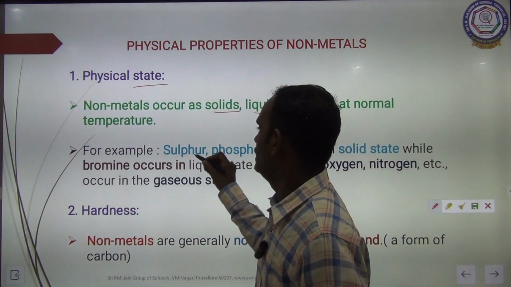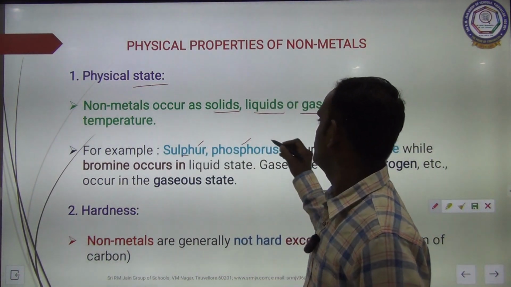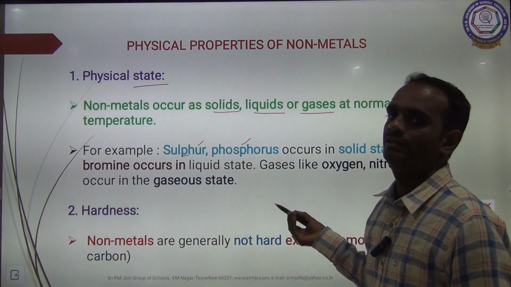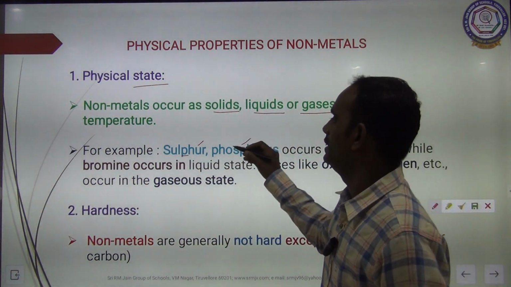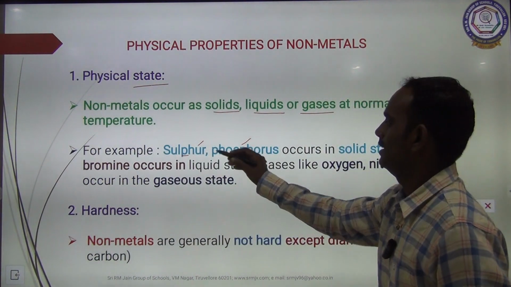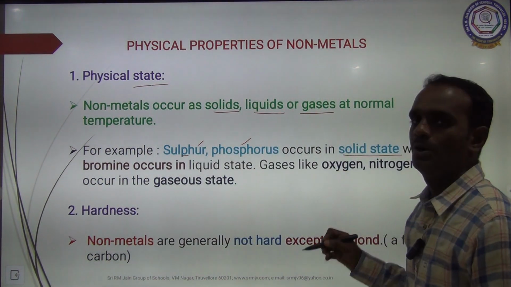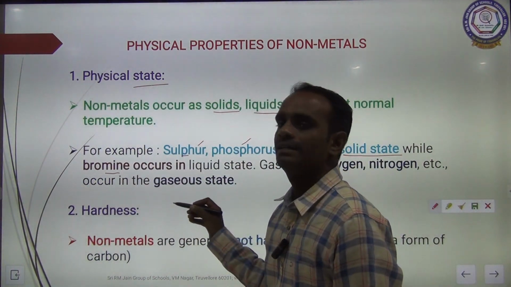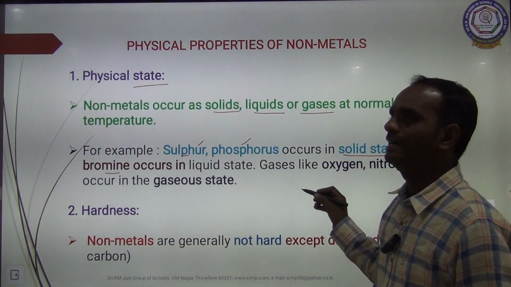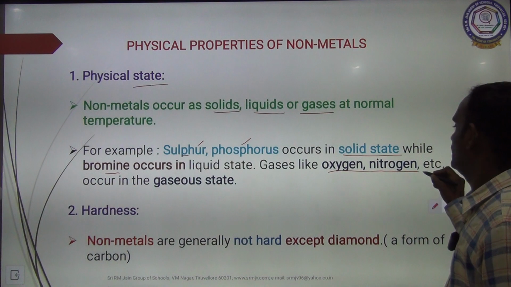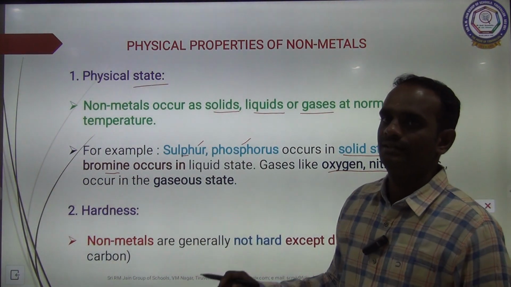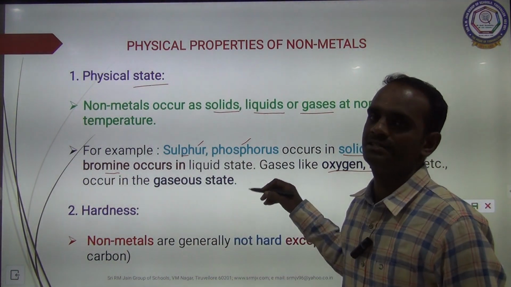For example, sulfur and phosphorus are solid non-metals, while bromine occurs in liquid state, and gases like oxygen and nitrogen occur in gaseous state.